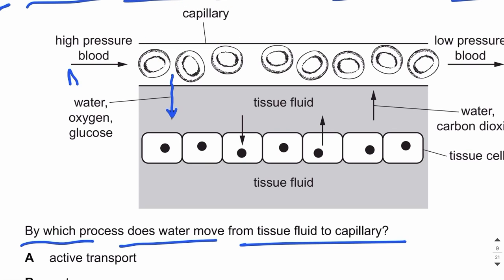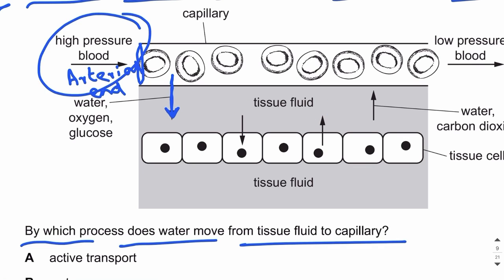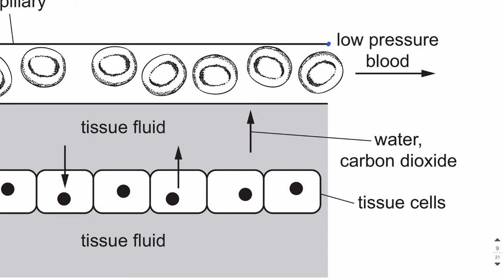So the capillary starts at the arterial end, because over here there is an artery and we call it the arterial end. This is the arterial end because over here the artery is ending and the capillary is starting, right? So at the arterial end, the water leaves the capillary and comes into the tissue fluid due to high blood pressure. But if we talk about the other end of the blood capillary, which is known as the venous end, what happens at the venous end?